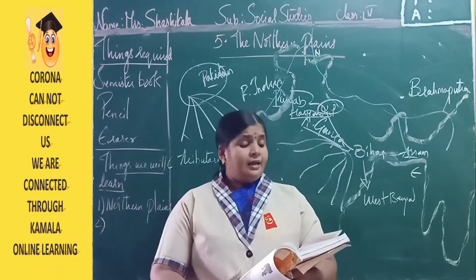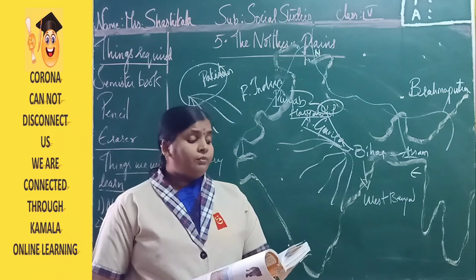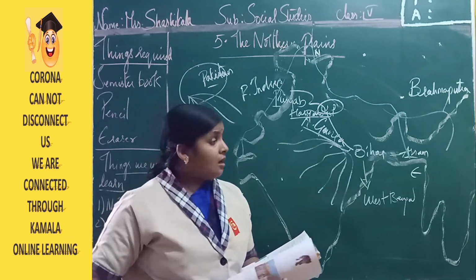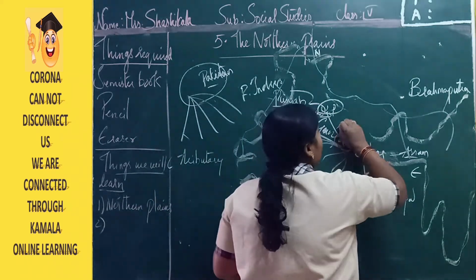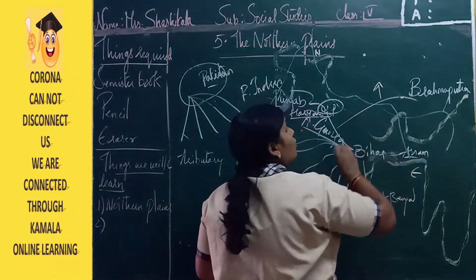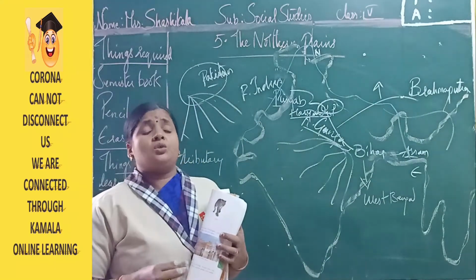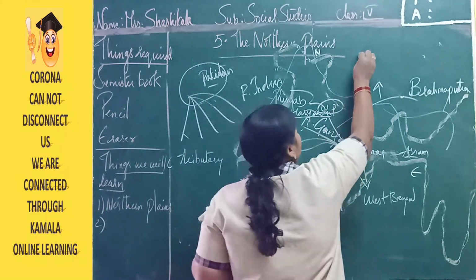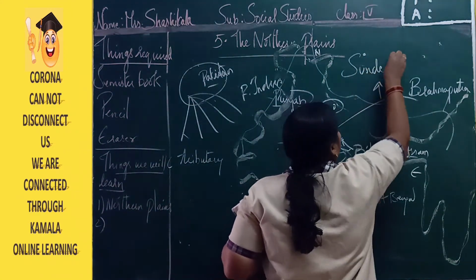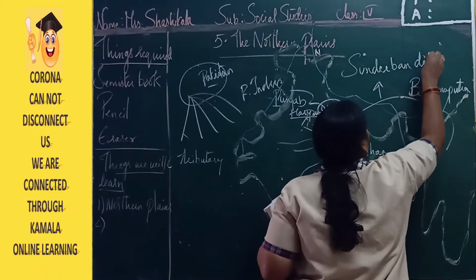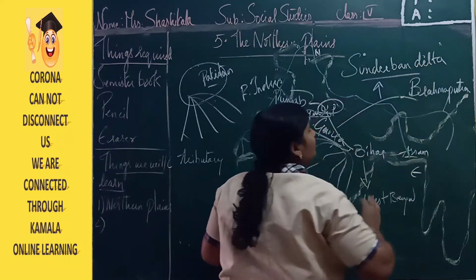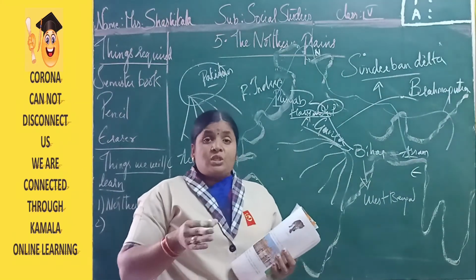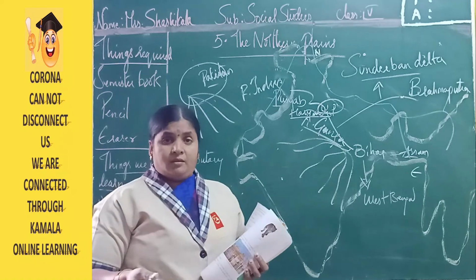Now, the Ganga and Brahmaputra rivers form the largest delta in the world. That is the Sundarban delta. Here the river Ganga and Brahmaputra are forming the delta. The delta is very famous and the largest delta in the world. That is the Sundarban delta. What is a delta here? The river water which is dividing into different branches before going to join the sea.